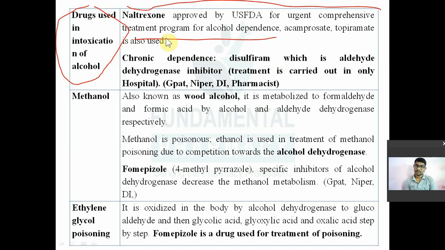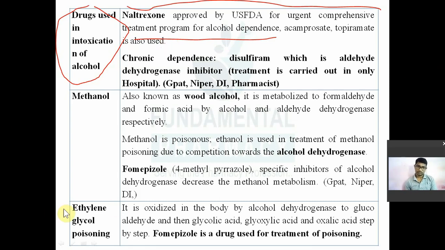So alcohol has tolerance and it also has the highest liability for dependence. That's why naltrexone is the approved drug by the US FDA for comprehensive management of alcohol dependence. Remember, most of the time you know that naltrexone is an opioid antagonist, but it is also used in the treatment of alcohol dependence. That also comes in exams. Then acamprosate is also there. Then topiramate is the drug. Topiramate is an anti-epileptic drug that is also used in the management of alcohol dependence. Remember these two, acamprosate and topiramate.